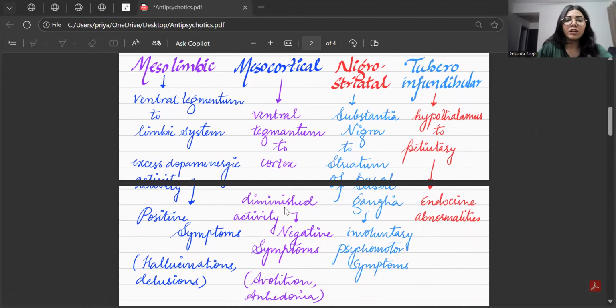Okay. So now from this psychopathology, you understand that whenever there is an increase in the dopaminergic activity in the mesolimbic pathway, there will be psychotic symptoms. So what do we need to do? We need to decrease the dopaminergic activity in the mesolimbic pathway so that the psychotic symptoms are not there. But in the mesocortical pathway, we need to increase the dopaminergic activity so that the negative symptoms are abolished.